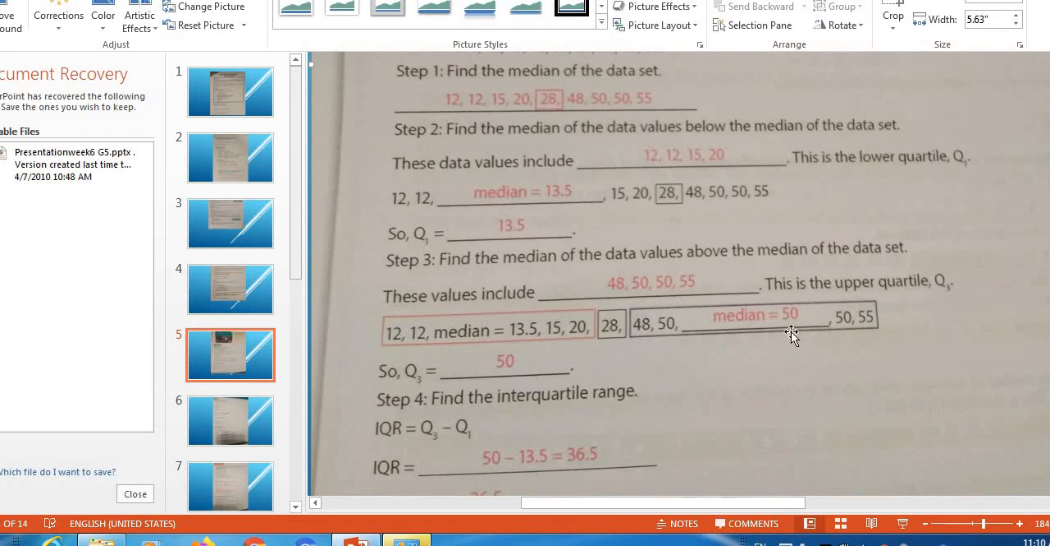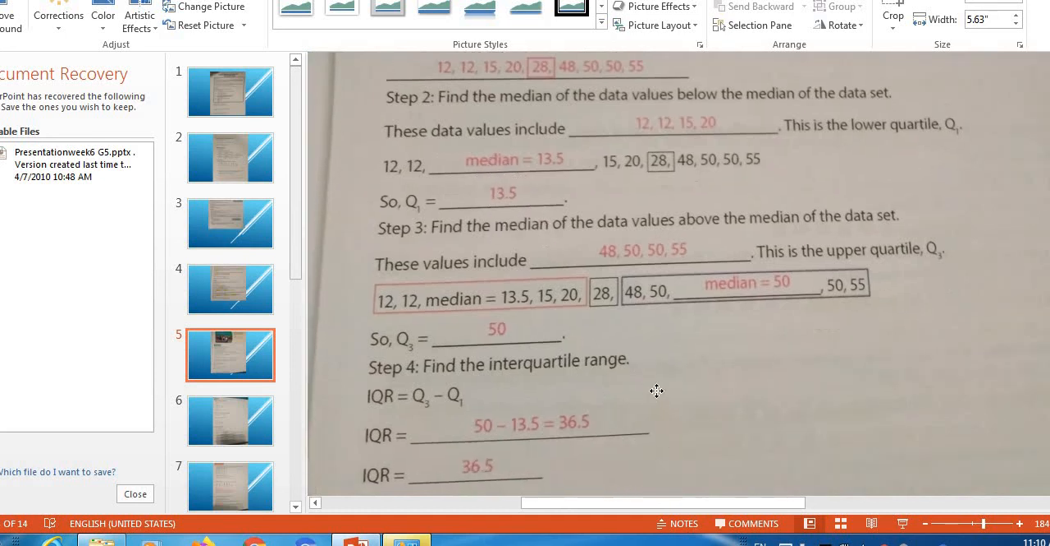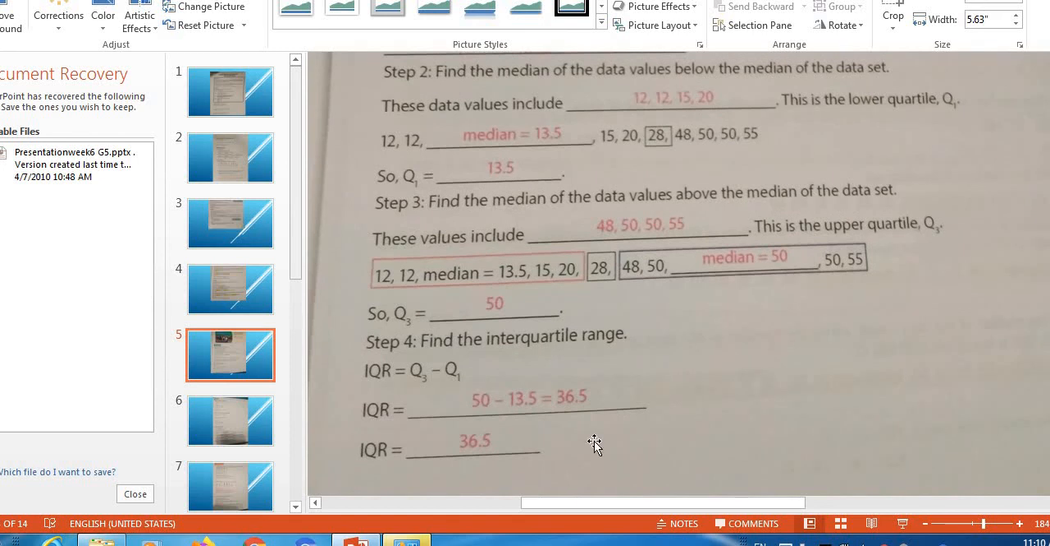It's 50, right? Find the interquartile range now. It's very easy. Q3 minus Q1. Q3 I finally calculated as 50, minus the first one, 13.5, equals 36.5. So my IQR equals 36.5.